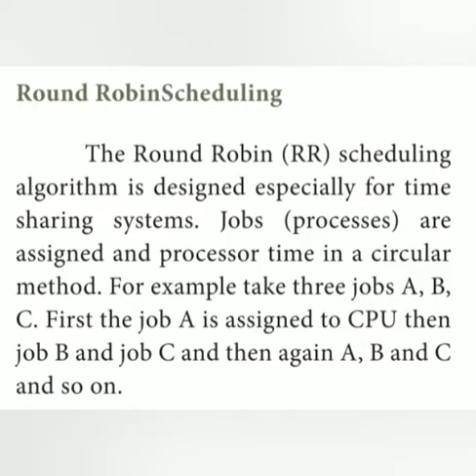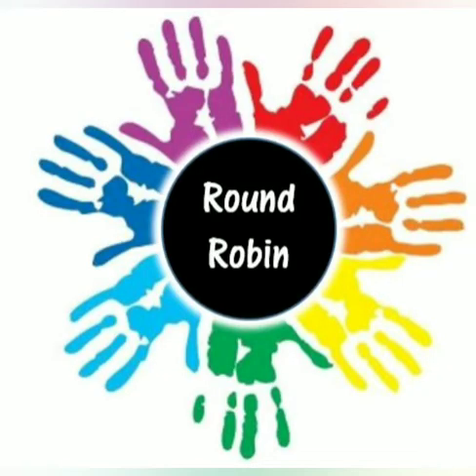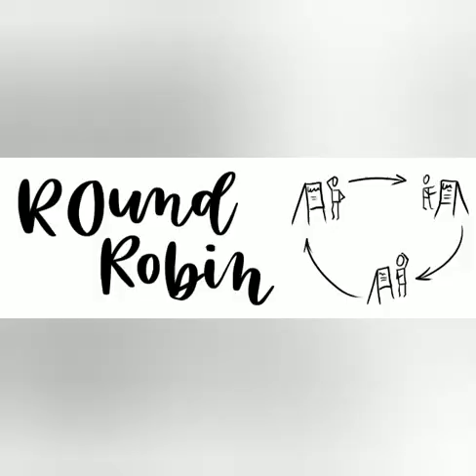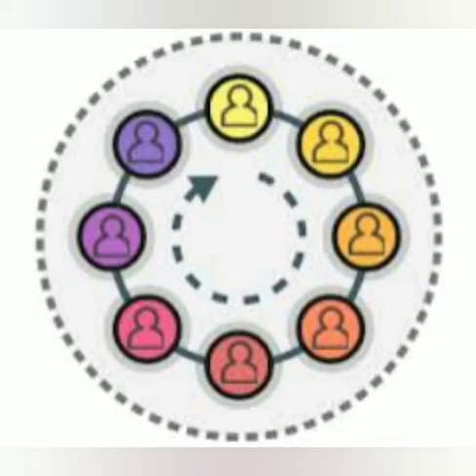The next algorithm is round robin scheduling, or RR scheduling for short. The RR scheduling algorithm is designed especially for time sharing systems. Jobs, that means processes, are assigned processor time in a circular method.